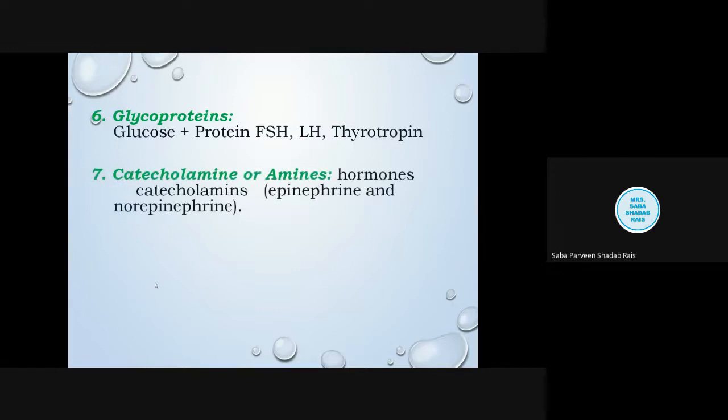Now, the last class of hormone is the catecholamine or the amine. These are very simple hormones, and actually these were the hormones which were the first to be discovered. This includes epinephrine and norepinephrine, or you can say the emergency hormones.